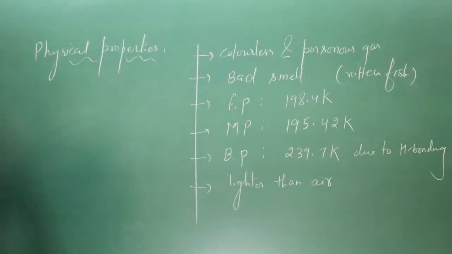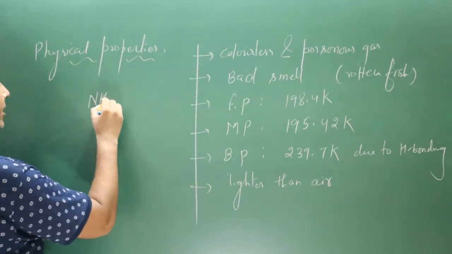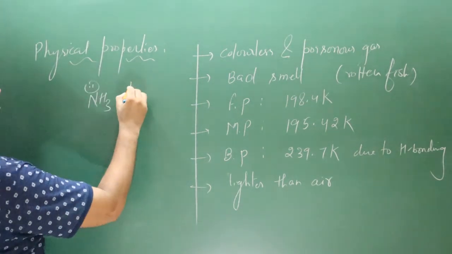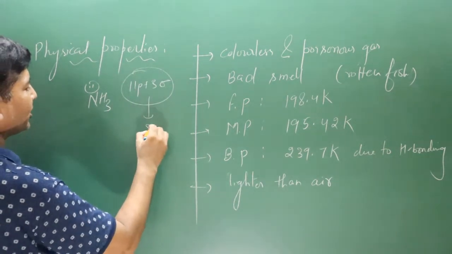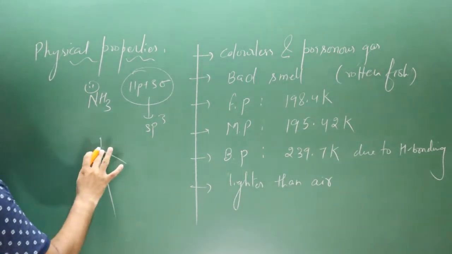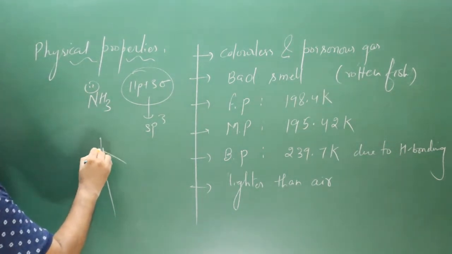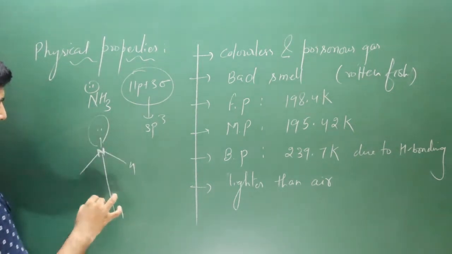Okay, when we talk about its shape, we can use VSEPR theory. In chemical bonding, in NH3, nitrogen has one lone pair plus 3 sigma bonds, so the hybridization will be sp3. This is the base structure. Nitrogen is present at the center, the central element, and we have a lone pair present, and hydrogen.